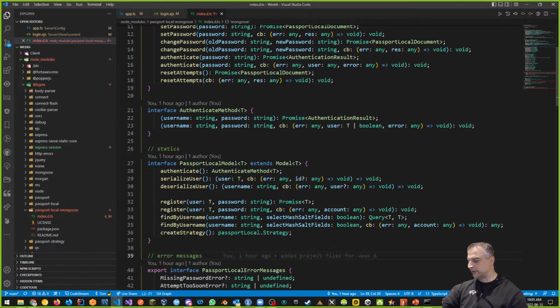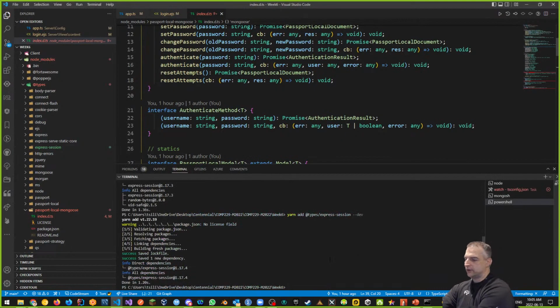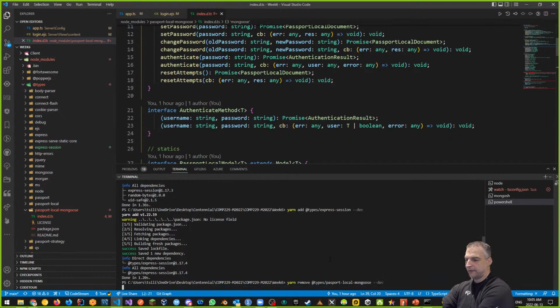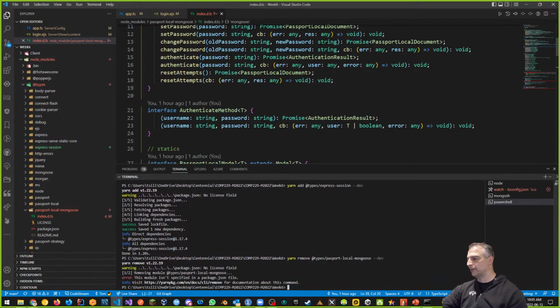So we can try doing what you said, which is I can do a yarn remove @types. We'll remove the type definition, which will be the Passport local mongoose. We can try that. All right, so if we remove the Passport local mongoose, it says Passport local.